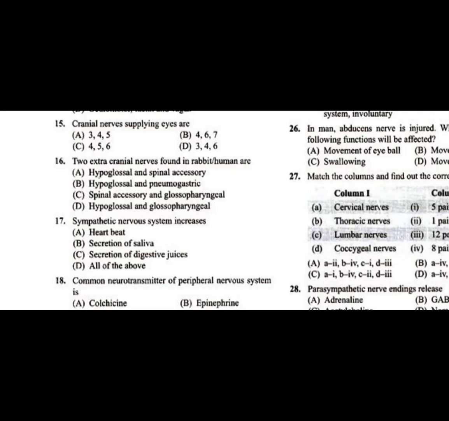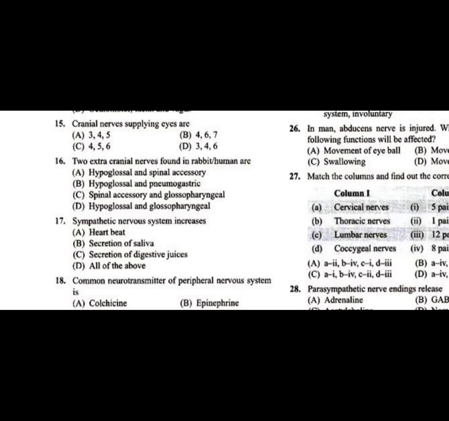Exactly right. The hypoglossal and spinal accessory are the two extra pairs of nerves coming out of the cranium only in the mammals and birds. The accessory nerve is involved in connection with the pharynx, larynx, neck, and shoulder, and controls the movement of these organs.